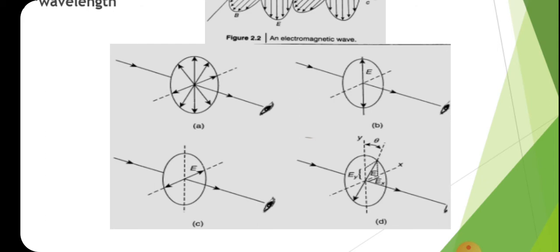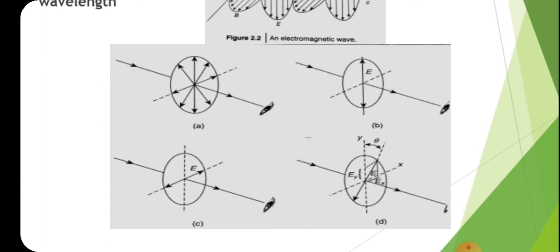Thus it is known as a vertically polarized light. If the light is composed of vibrations in many different directions with no preferred orientation, then this light is called unpolarized. So figure A shows an unpolarized light. We can see that here arrow marks are given in different directions. That means it represents the orientation of the electric field. So there are electric field vibrations in many different directions, so it is called unpolarized light.